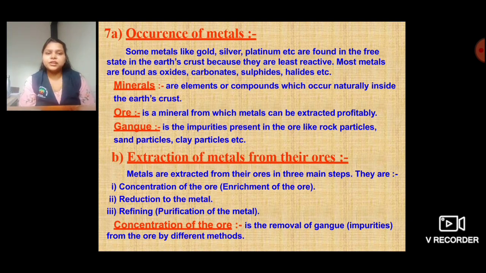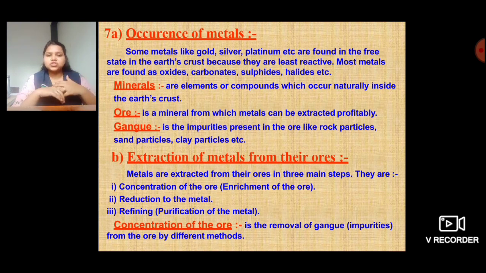Gangue is the impurity present in the ore, like rock particles, sand particles, clay particles, etc. So when the ore is being separated from the metal, whatever dirt or impurities are found, those impurities are known as gangue. I hope you all have understood what is mineral, what is ore and what is gangue.